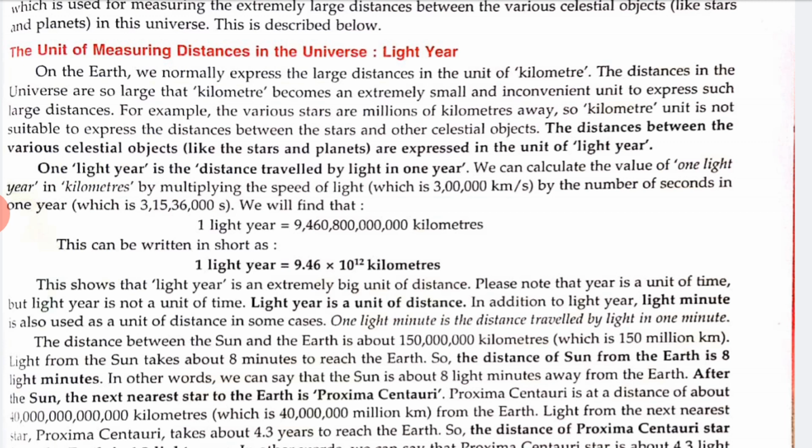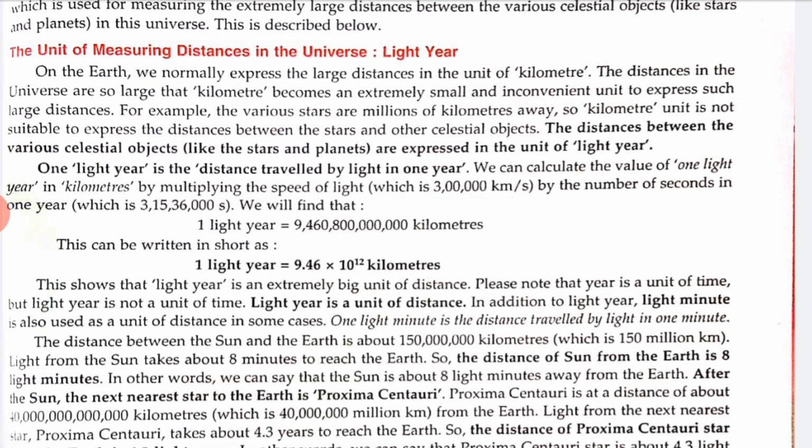In addition to the light year, the light minute is also used as a unit of distance in some cases. 1 light minute is the distance traveled by light in 1 minute. Now, the distance between the sun and the earth is about 150 million kilometers. So light from the sun takes about 8 minutes to reach the earth. So the distance of the sun from the earth is 8 light minutes. In other words, the sun is about 8 light minutes away from the earth.